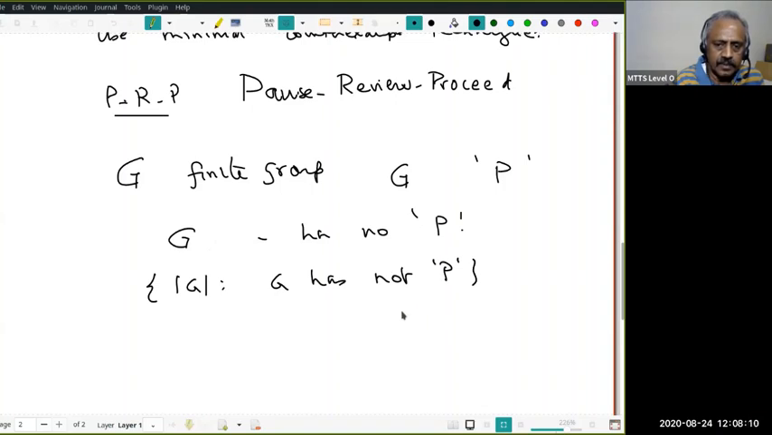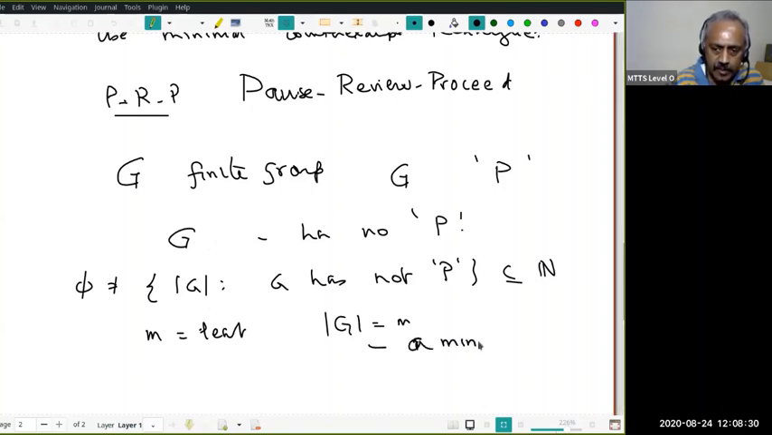This is a non-empty subset of natural numbers, therefore it has a minimum. Therefore, let M be the minimum or least element. Therefore, there is a group G such that the number of elements in G is M. This G will be called a minimal counterexample. There will be many G with the same order. All of them may also be here. So choose one.